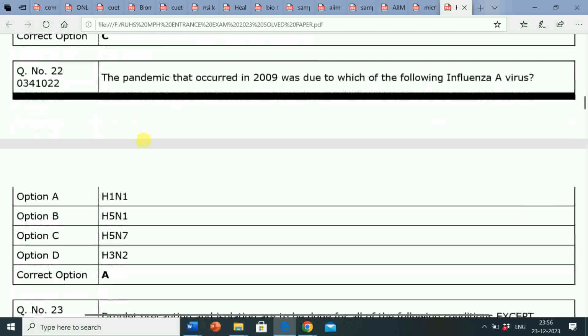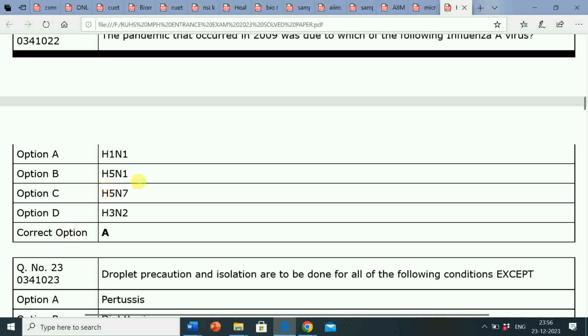Next question is, the pandemic that occurred in 2009 was due to which of the following influenza A virus? Option A, H1N1, option B, H5N1, option C, H5N7, option D, H3N2.